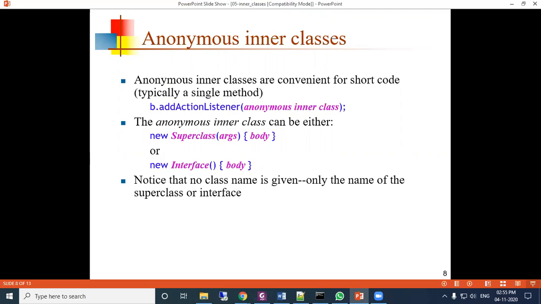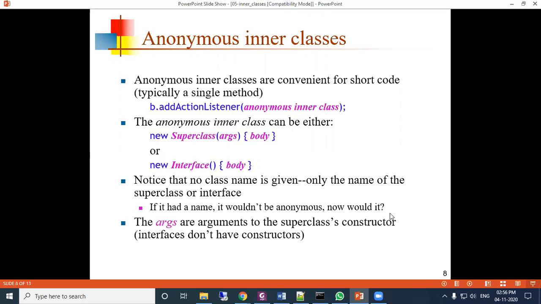Here notice that no class name is given. Only the name of the superclass or interface is used. If it had a name, it would not be anonymous. Anonymous means there is no name. An object is not required. Directly through the superclass name, we can call it. We write the code.